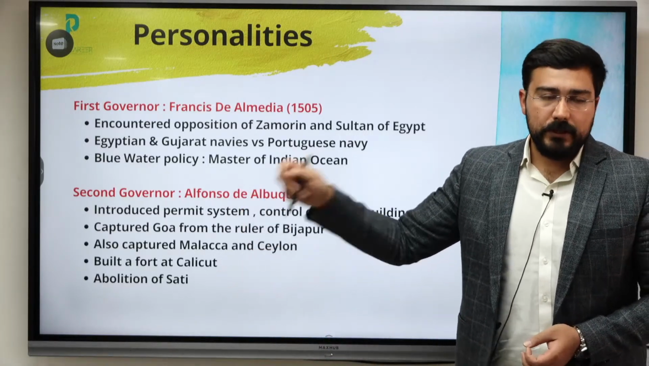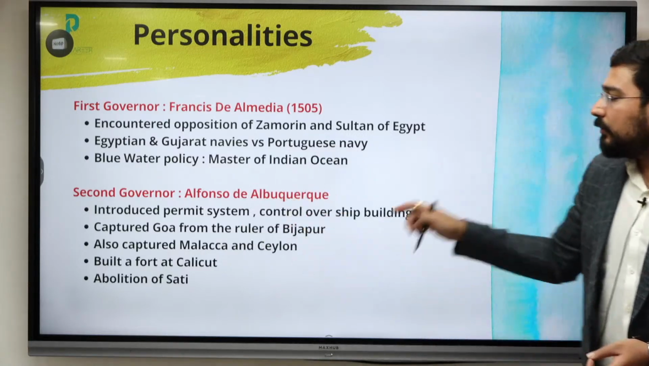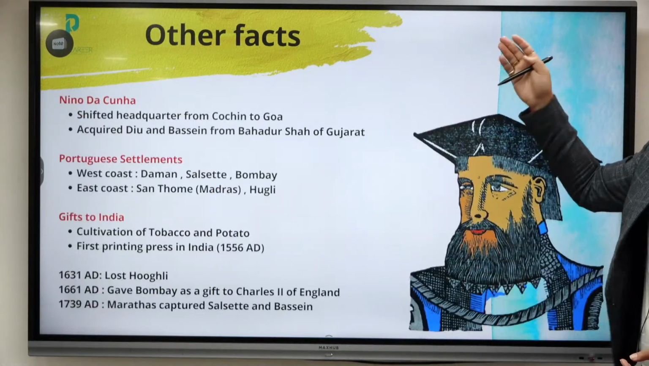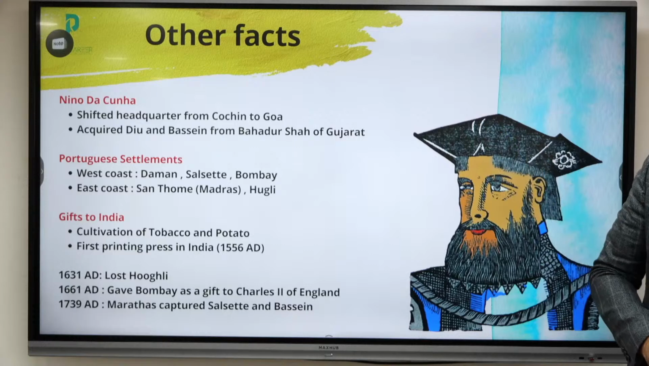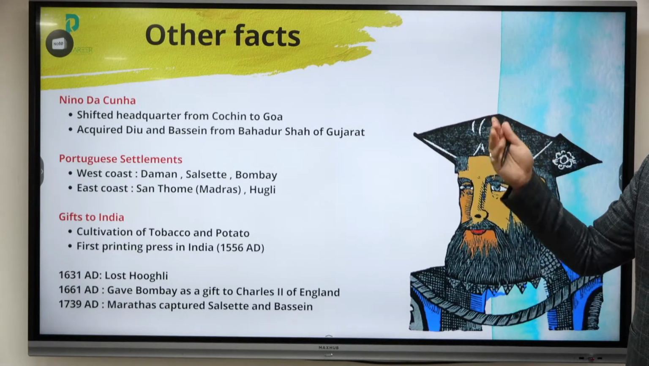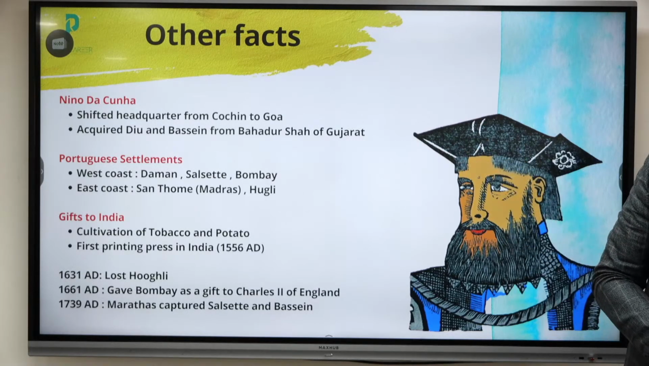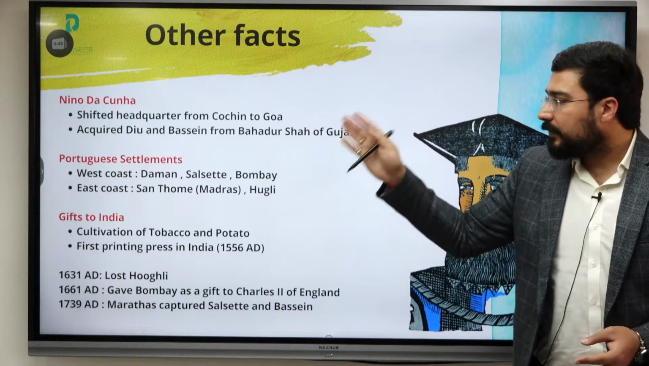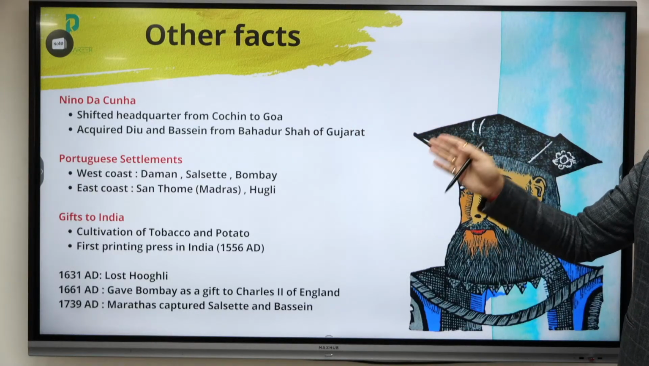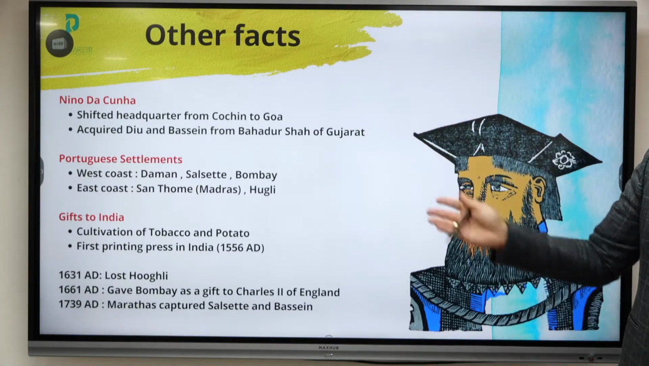So you have to remember his name for prelims purposes. Who was the one within the Portuguese who came up with social reforms? There were some other personalities also important for their contributions. Nino da Cunha shifted the headquarters from Cochin to Goa, and even acquired Diu Basin from Bahadur Shah of Gujarat. Then we have the important Portuguese settlements. On the west coast we have Daman, Salsette and Bombay, and on the east coast we have Saint Thome in Madras and Hooghly.